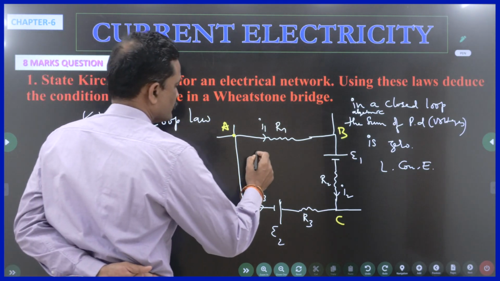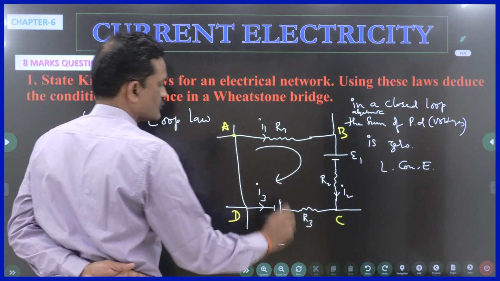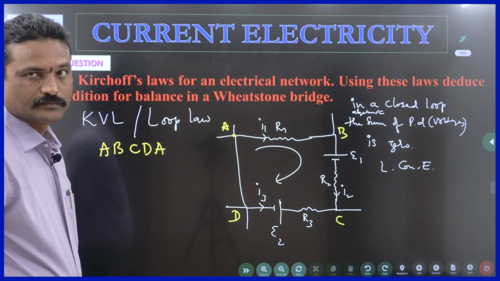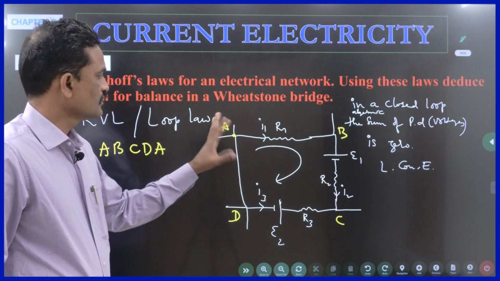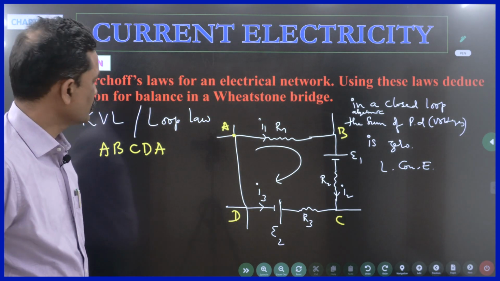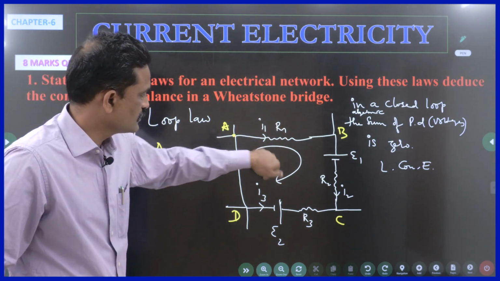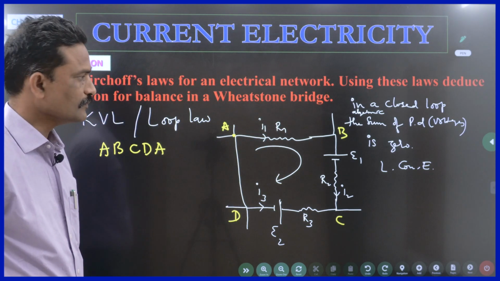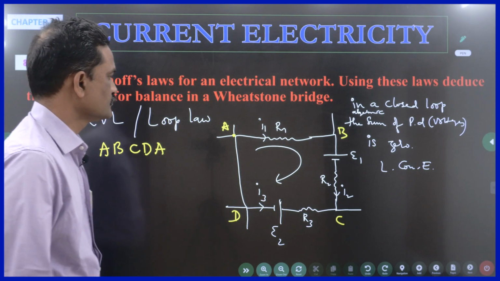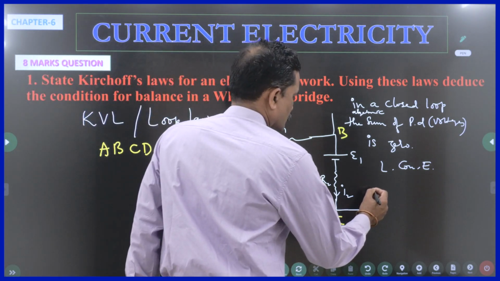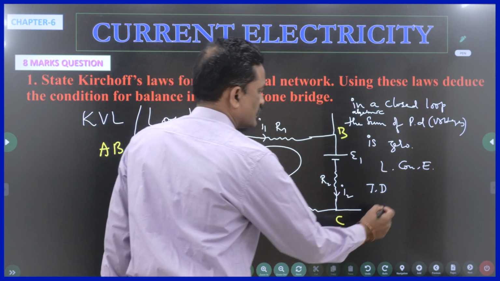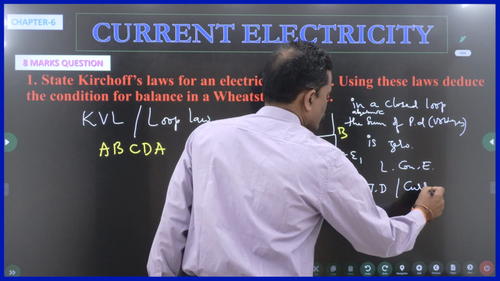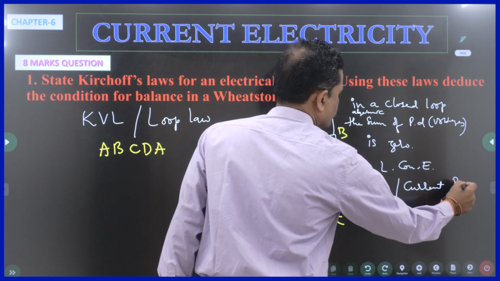So the direction in which I am traveling is clockwise. You can choose clockwise or anti-clockwise, whatever you like. So my traversing direction is clockwise. You have to remember two things: the traversing direction and the current direction will decide the potential drop.